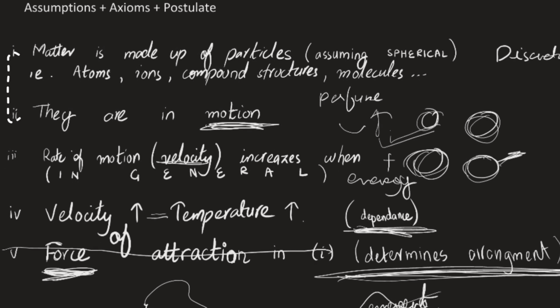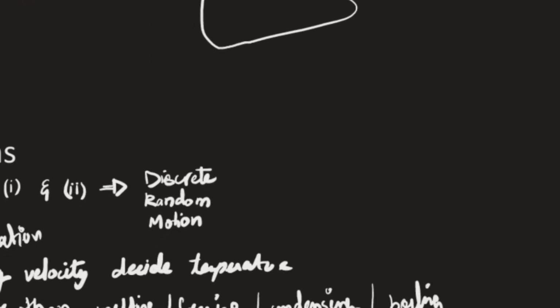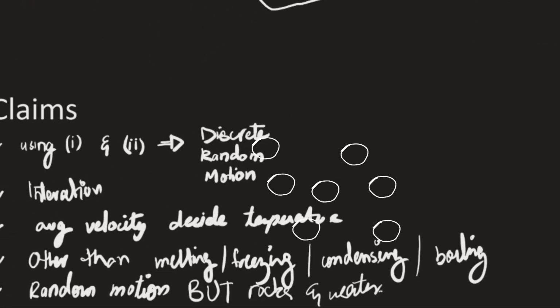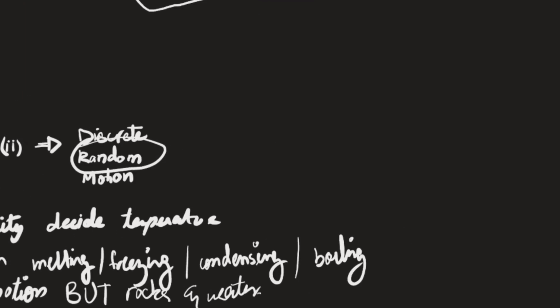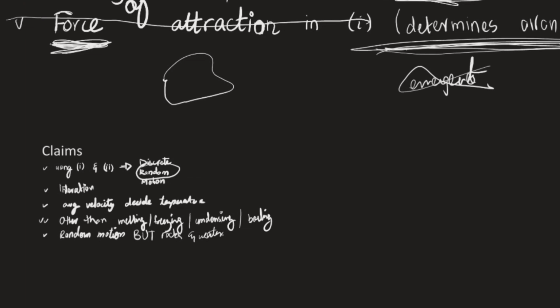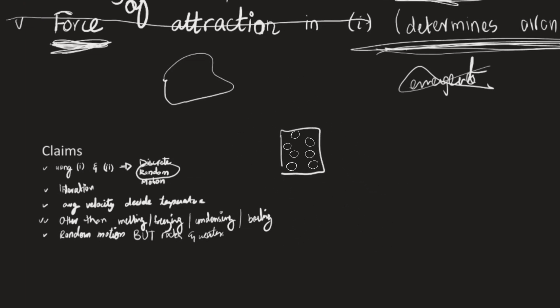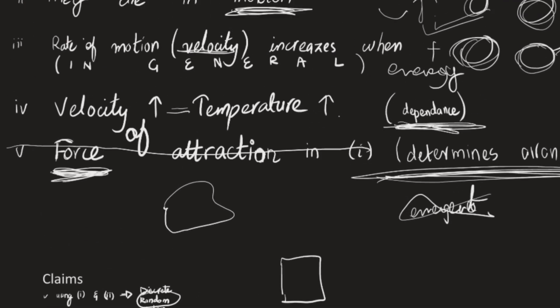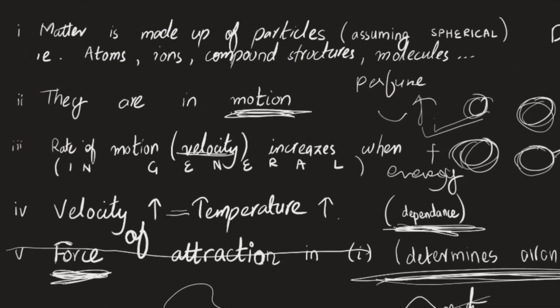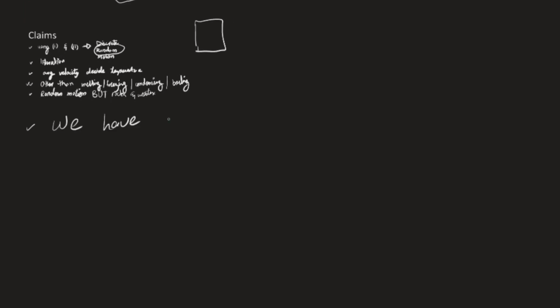Last time, we had these two assumptions that matter is made up of particles, and also that they are in motion. So, what did we come up with? We came up with a discrete random motion. I introduced this word random motion just now, never before. What does random mean? Something you cannot predict. The particles are moving haphazardly, and yes, the container is going to restrict them, for example, in water or in some other gas. But other than that, there's going to be random motion, even if they are vibrating, and we are going to talk about when the vibration happens. So let me write that down.